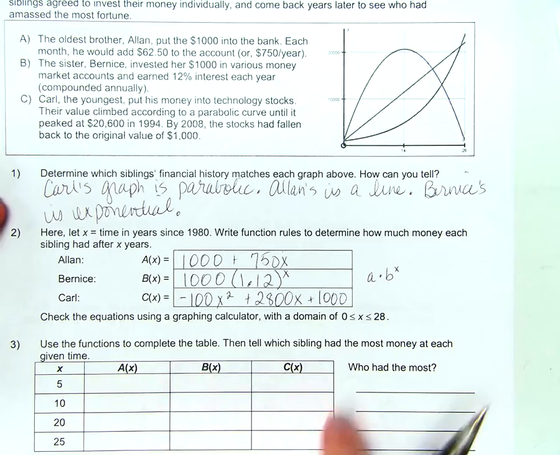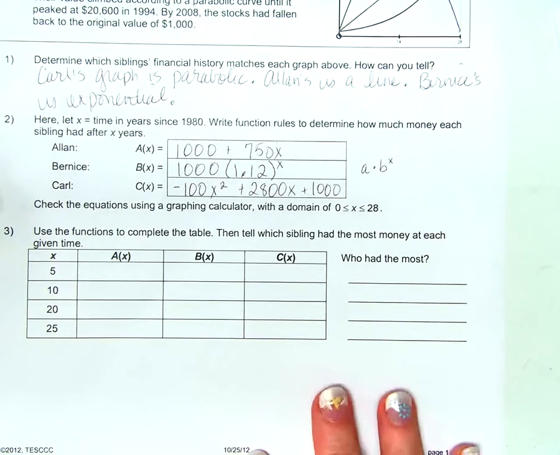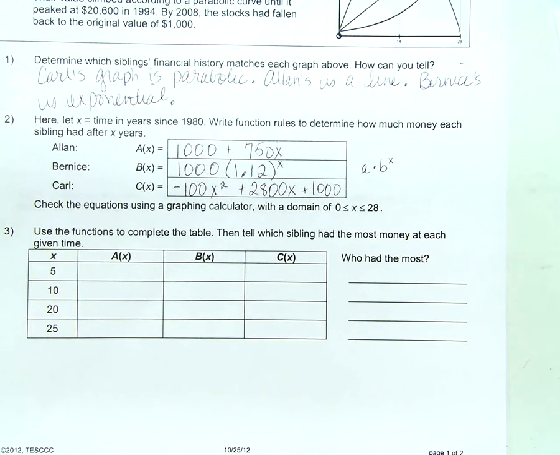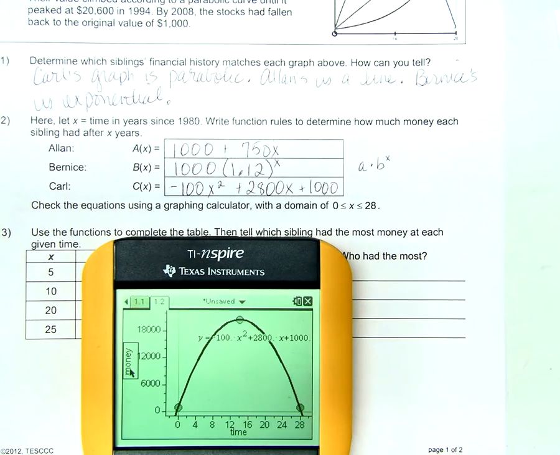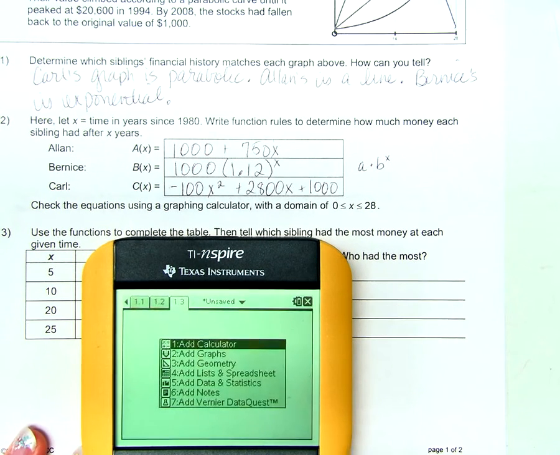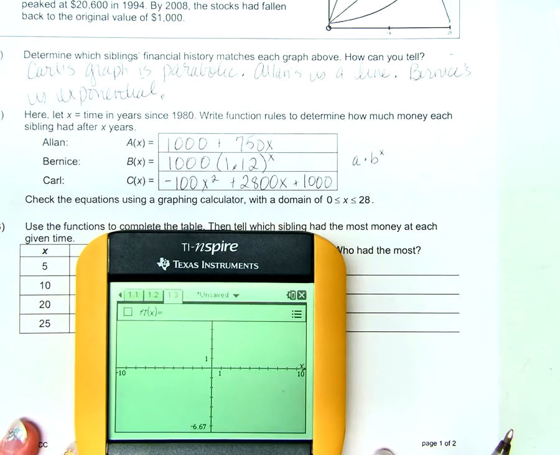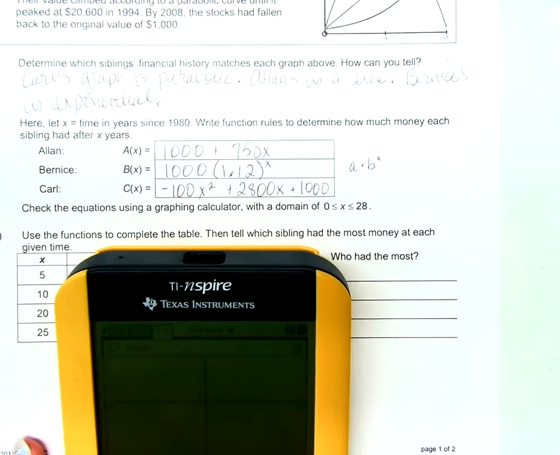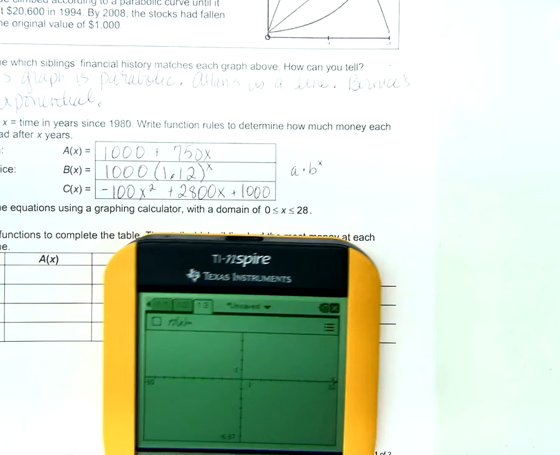So use these functions to complete this table. Then tell which sibling had the most money at each given time. So how do I get a table now? Enter all of them?